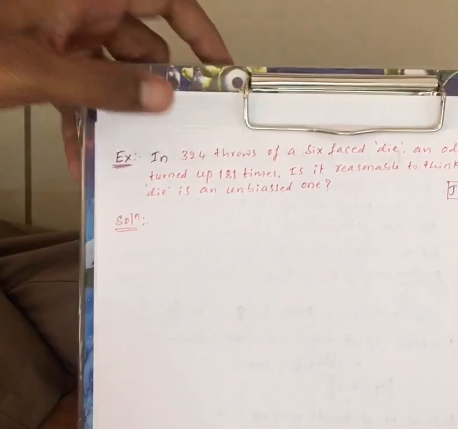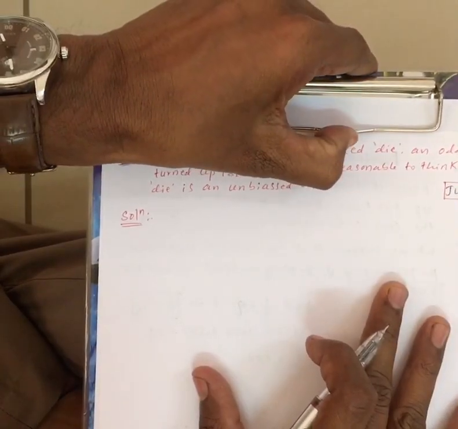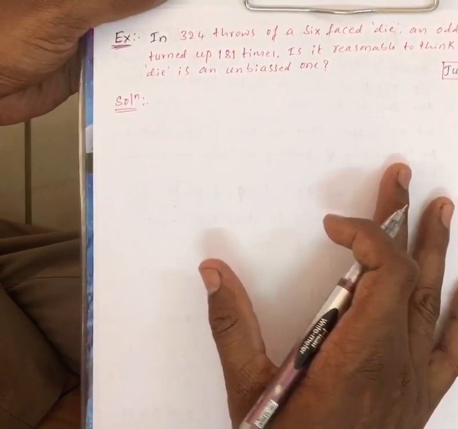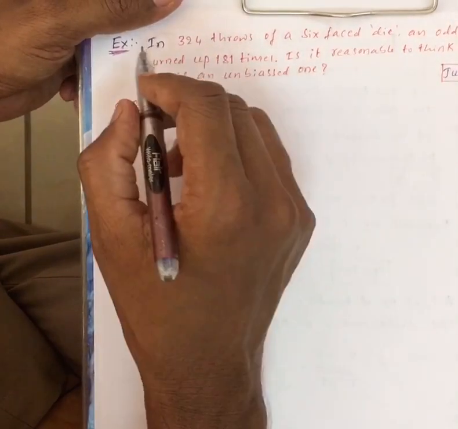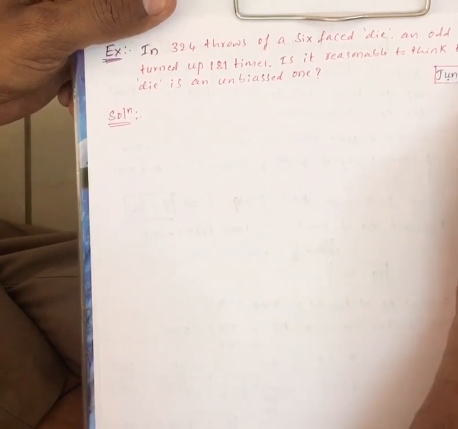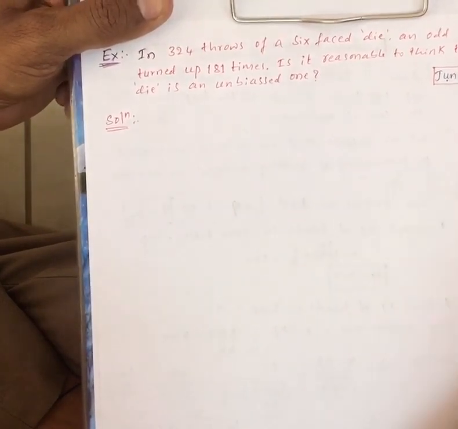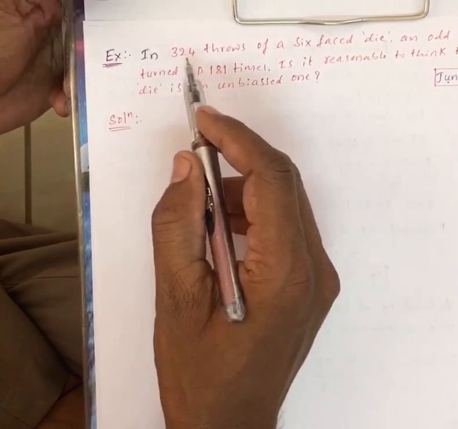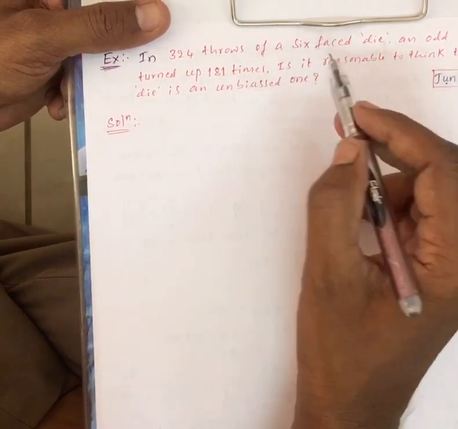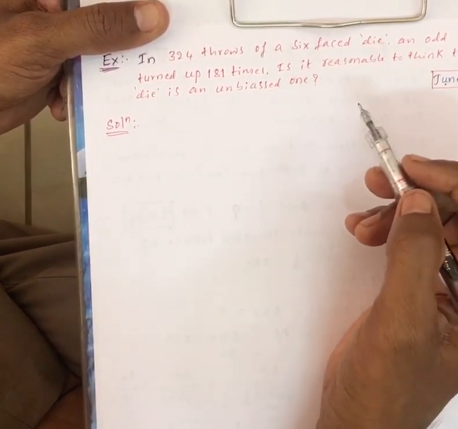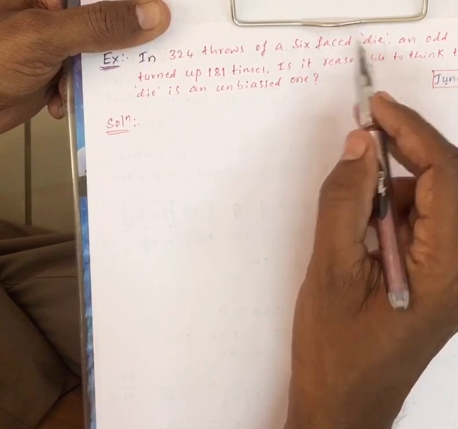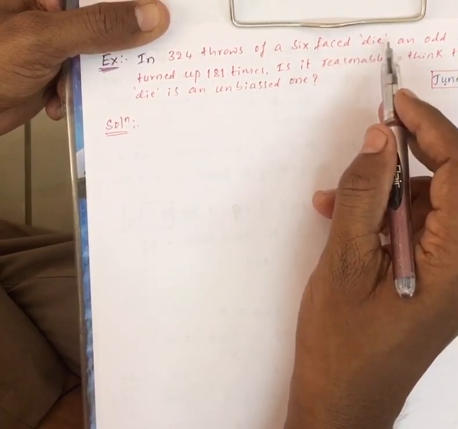So this is also from a question paper example. Now the statement is, this example was asked in June 2017 and 2019. In 324 throws of a 6-faced die. In the previous example we considered a coin, but here you have a cubical die.